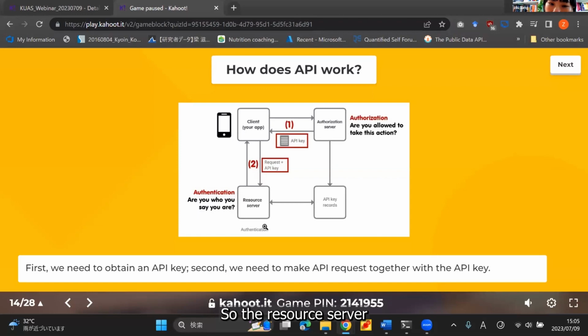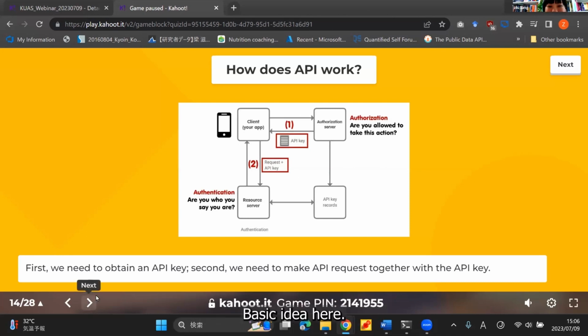The resource server has all the resources you need, but you need to get your API key first from the authorization server. Then the resource server needs you to show your API key for the purpose of authentication, because the resource server needs to make sure you are actually allowed. So you say you are the user, and you're actually the user.